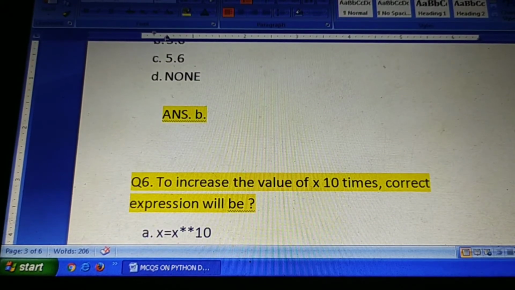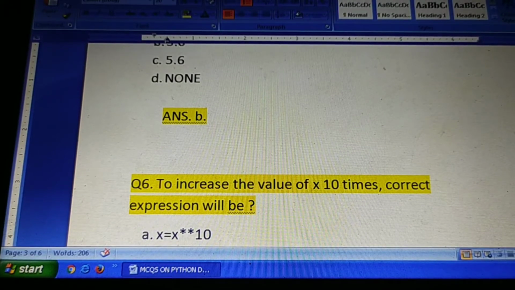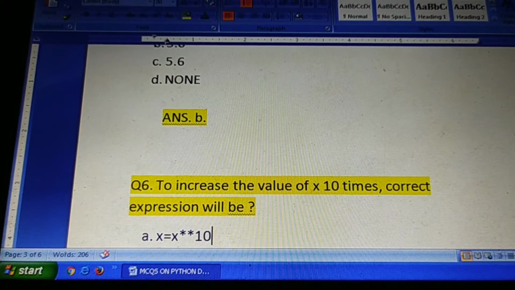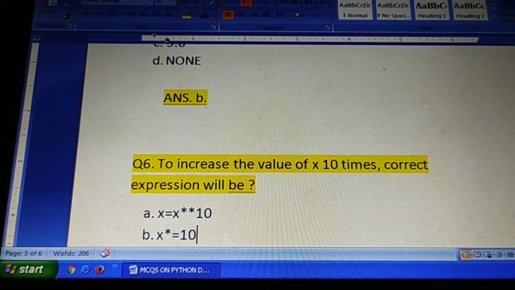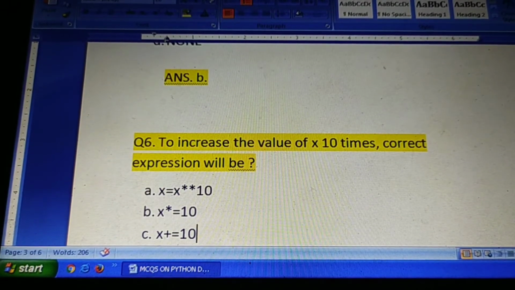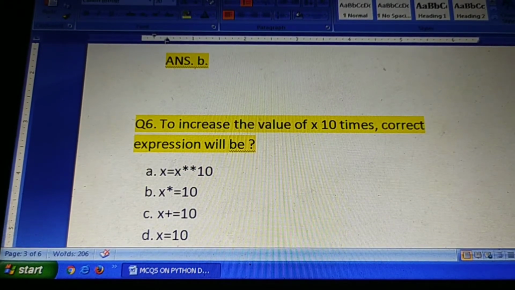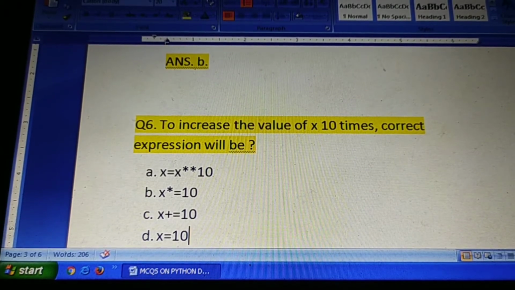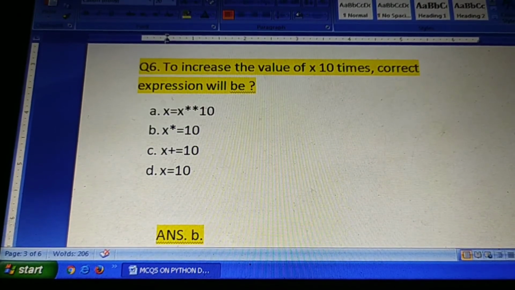Okay, question number 6. To increase the value of x 10 times, the correct expression will be? Four expressions are given. x = x ** 10 means x raised to the power 10. B option, x = x * 10, you know this is a shorthand notation. C option, x = x + 10. Fourth one, x = 10. The correct option is option number B. x *= 10 means actually x = x * 10. Yes, B option is the correct one.